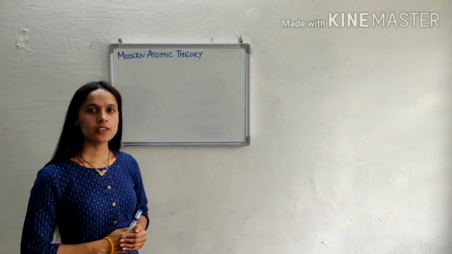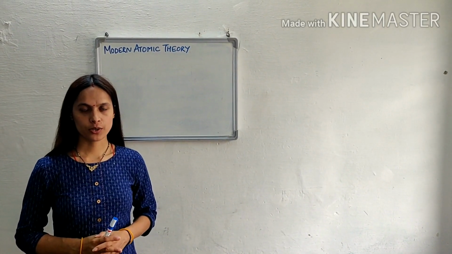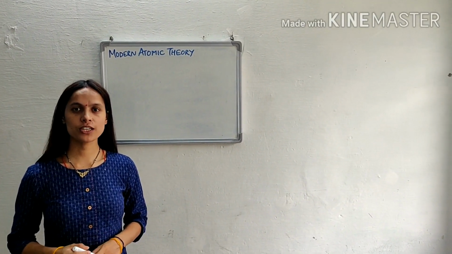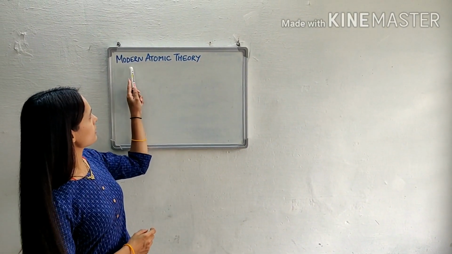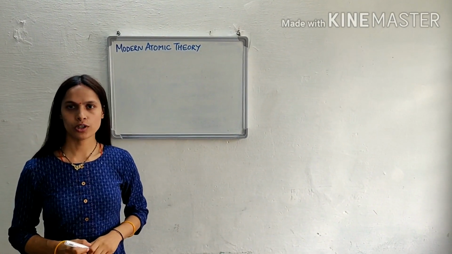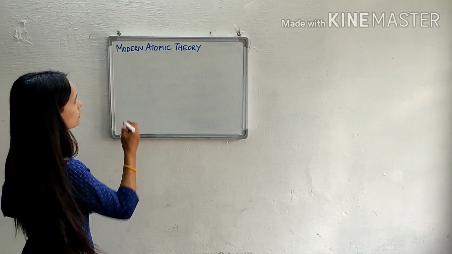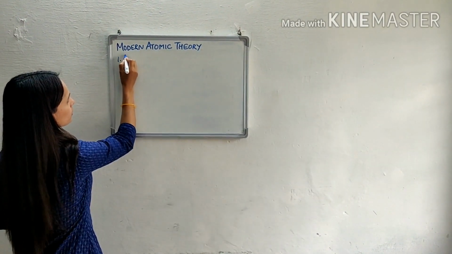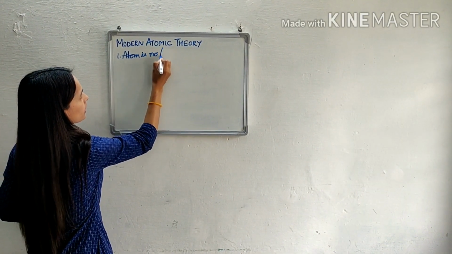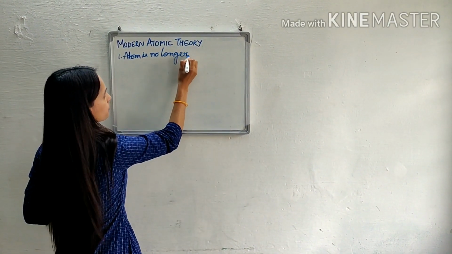On the basis of the limitations of Dalton atomic theory, different scientists modified Dalton atomic theory and postulated a new theory which is termed as modern atomic theory. Now, what are the postulates of modern atomic theory? The first postulate of modern atomic theory is that atom is no longer indivisible.